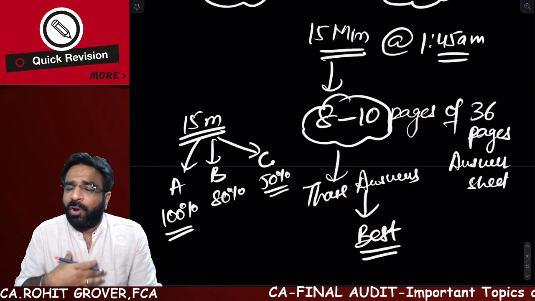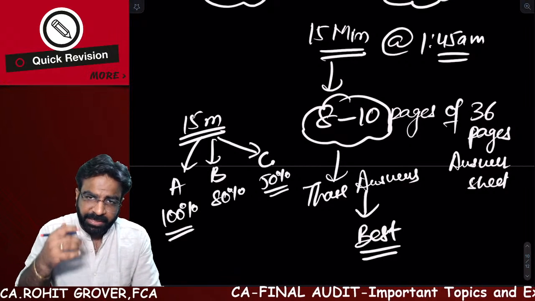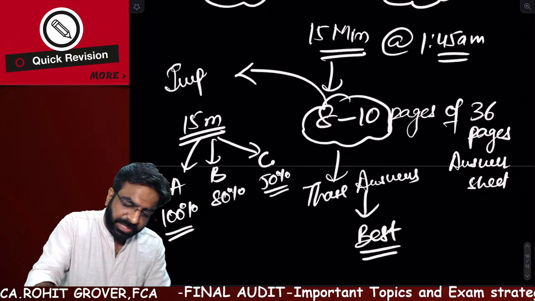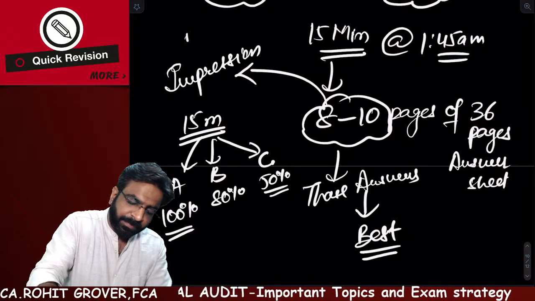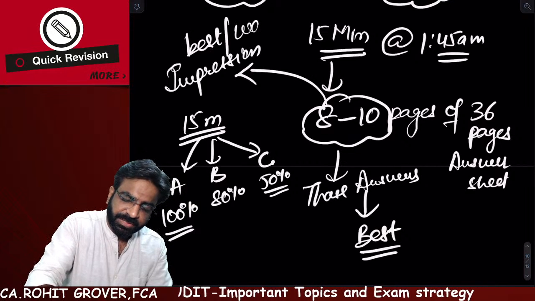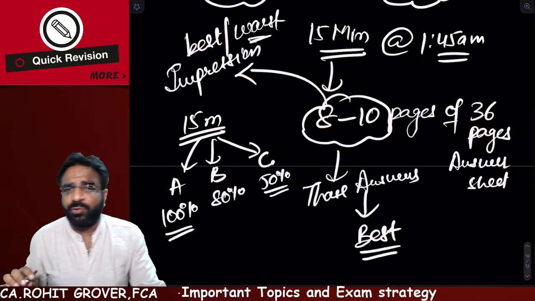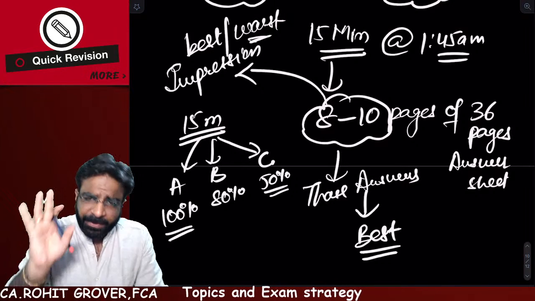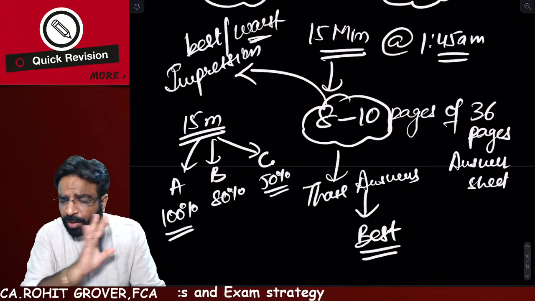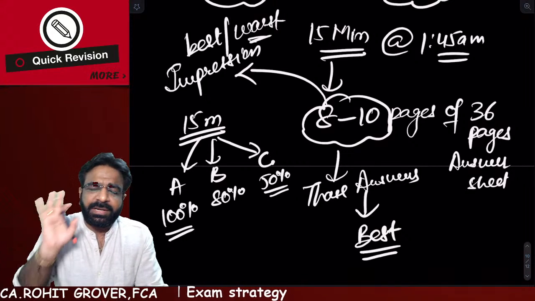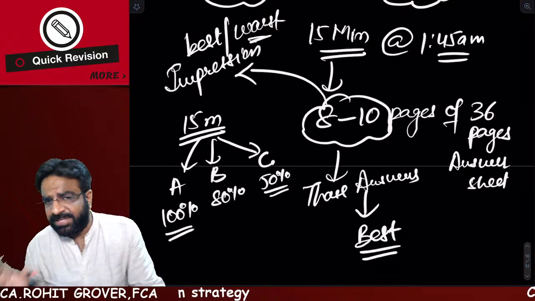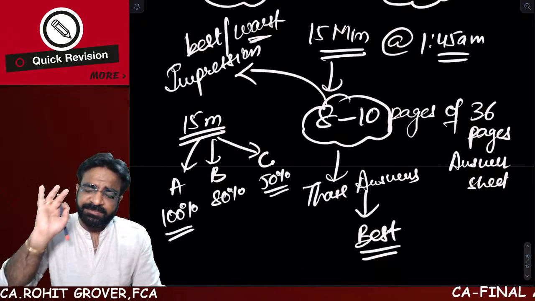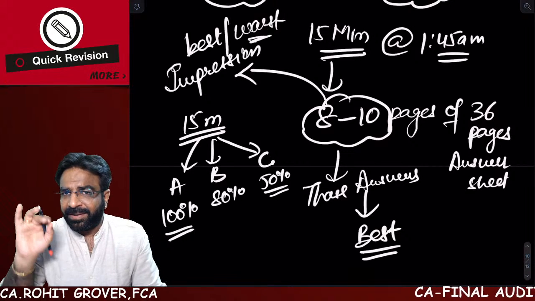Remember one thing, from my experience of being a valuer, I'm telling you, first 8 to 10 pages only are going to leave your best impression or worst impression. So remember one thing, first 8 to 10 pages mein no cutting. Start from any part, any question, no problem at all. ICAI is not going to deduct any kind of mark if you are starting with the C part of question number 5 first and all those things. 8 to 10 pages best karke aana, no one can deduct your mark.